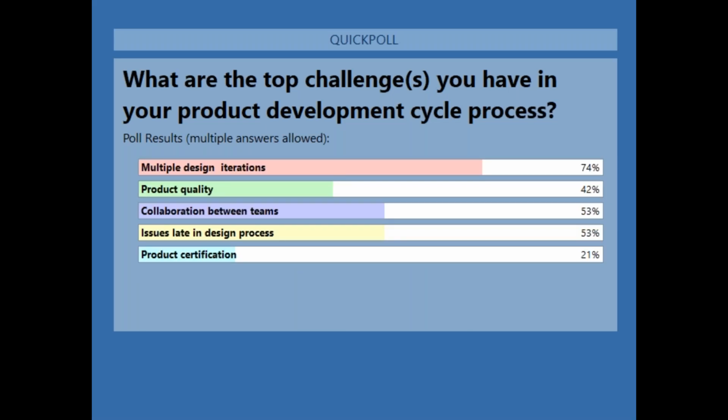So as you can see, you should be able to see the results that are being shared right now. It seems that the majority of attendees have filled out that at some level or another, multiple design iterations is where we'll see a lot of the top challenges. And in many cases, that ends up relating back to collaboration, especially right now where a lot of companies and colleagues are working remotely. But this does mimic quite a bit what we're seeing with some of the other companies within the industry. So it's good to know that you're on a similar trajectory as what some of the other companies are seeing, with multiple design iterations being the top result. With that, Jacques, I'll pass it back to you.